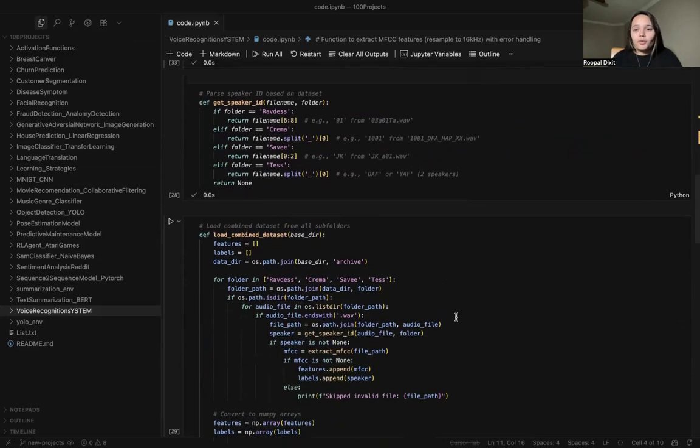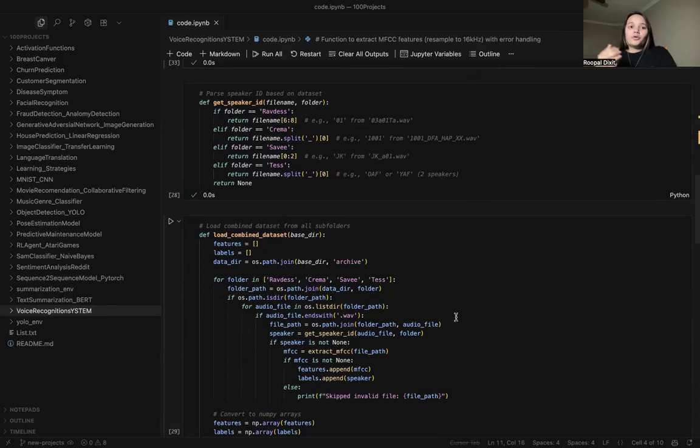And then we will work on the speaker side. This function extracts the speaker id from the file name based on the dataset's naming convention, because we have RAVDESS, CREMA, SAVEE and TESS, with .wav audio files that we have downloaded from the datasets. Each dataset uses a different naming convention, so this function standardizes the extraction of speaker ids for consistent labeling across the dataset, because the naming convention is different across datasets.